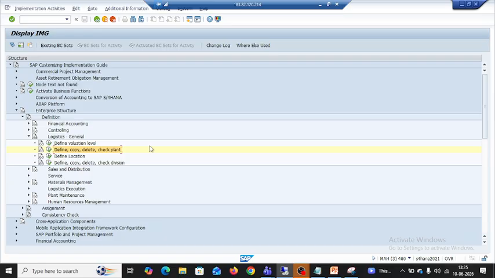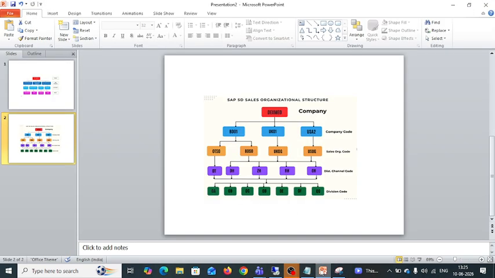And in this enterprise structure, we have some relationships like one to one relationship, one to many relationship, and many to many relationship. What is relationship? Relationship means it will tell us the relationship between these two. Like what is the relationship between company and company code?